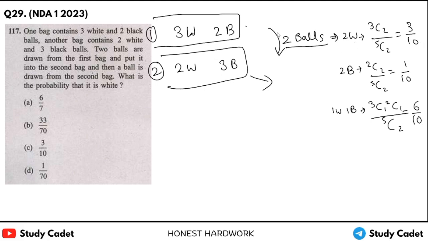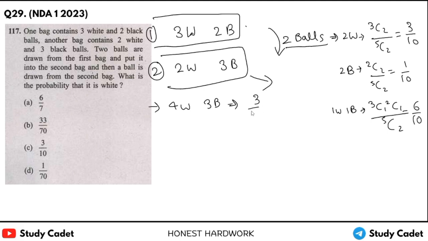If there are 2 white balls, then the case will be of 4 white balls, 3 black balls. So here we will have probability of 4 by 7 when 2 white balls are carried to the second bag.